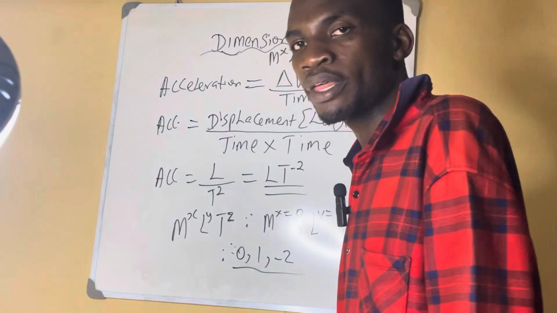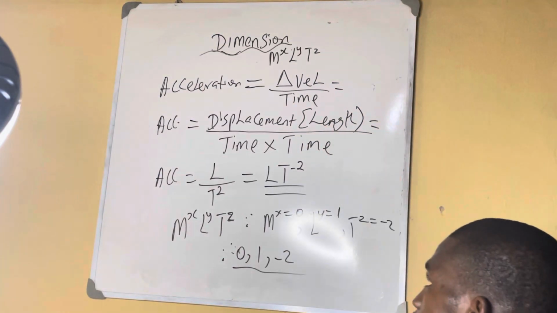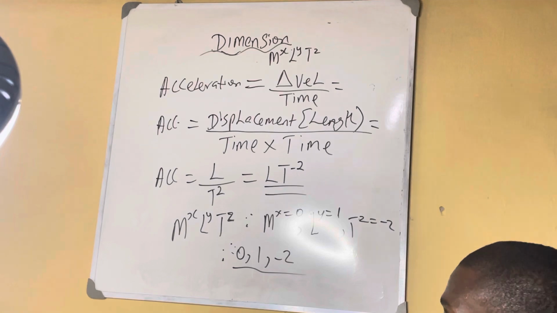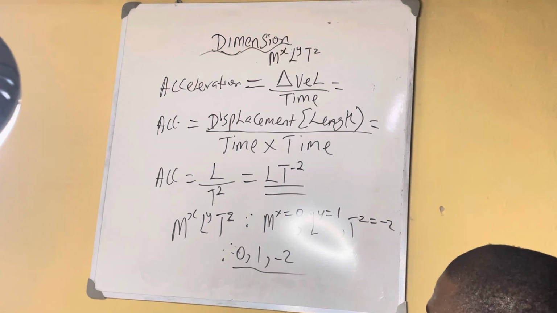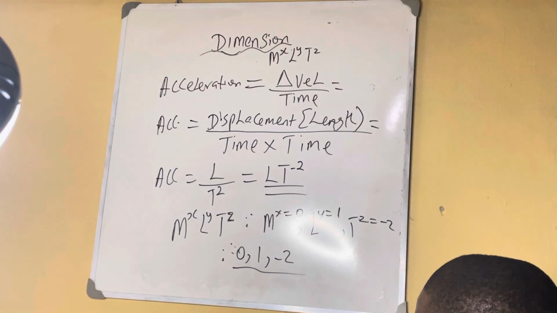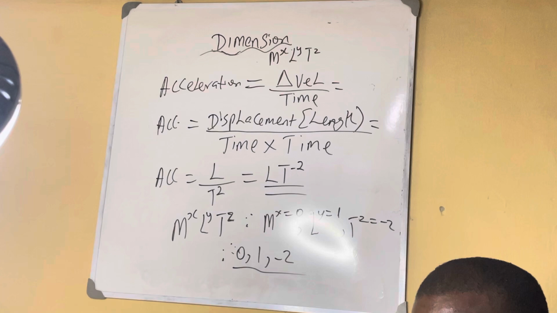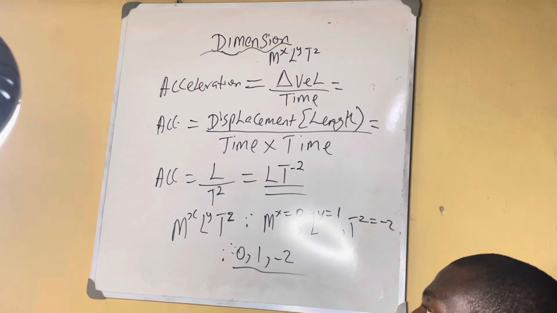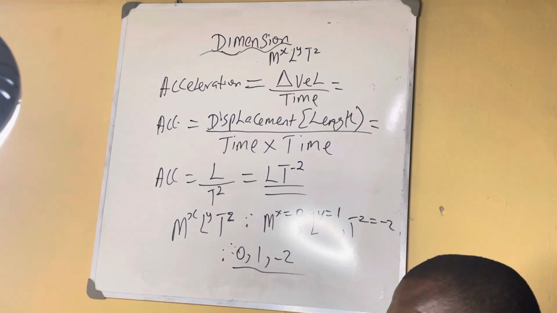Remember this formula. You are breaking down everything until you get mass, length, and time. So that is dimension. You are breaking everything down until you get this. Once you haven't gotten it, you start breaking down until you get mass, length, and time. You understand?